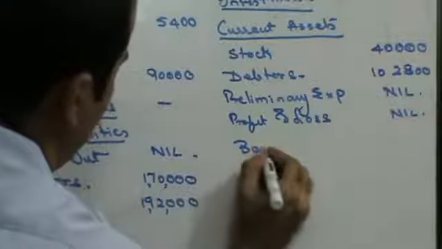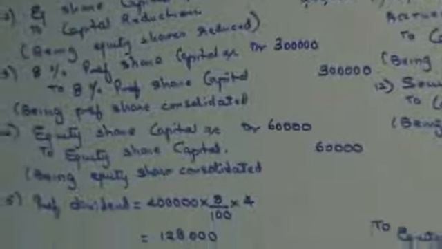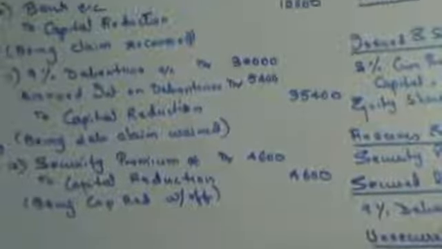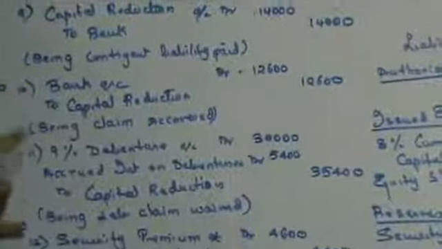Then you have bank. You do not have bank in the balance sheet, so you have it only here. So let's see this. Bank on the debit side 64,000, right? Then you have bank on the credit side 14,000 subtract, bank on the debit side 12,600.